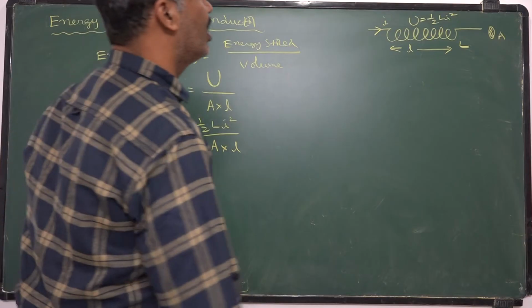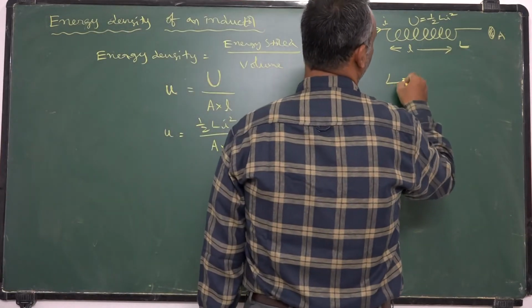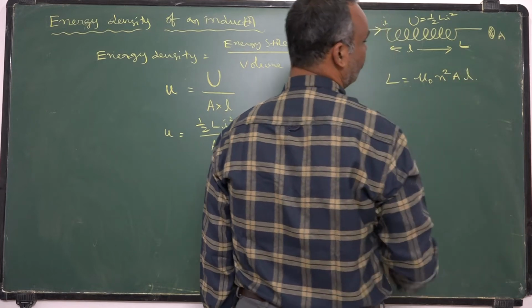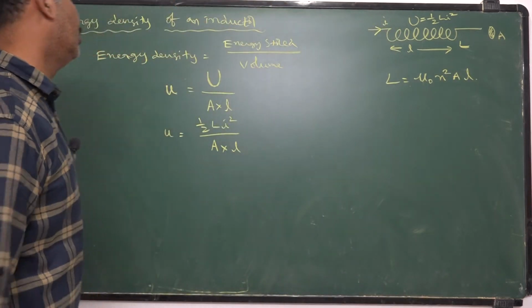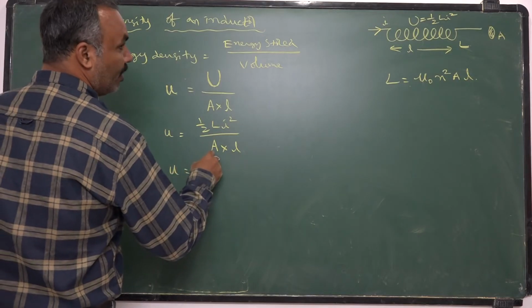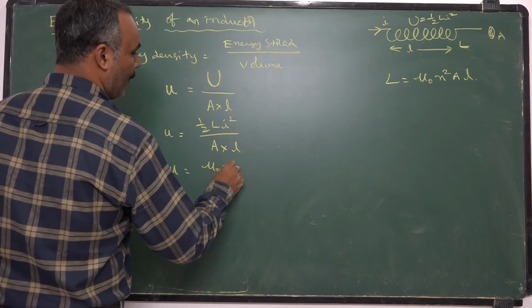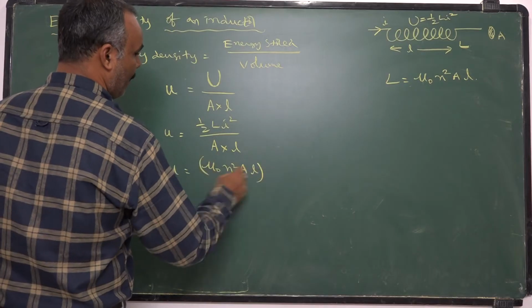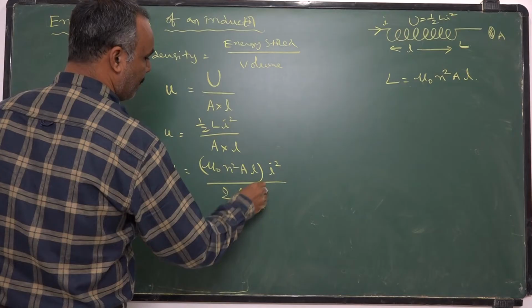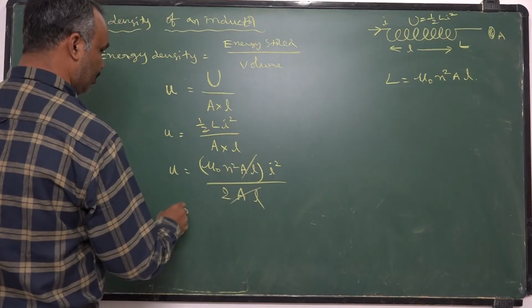Already we calculated an expression for self inductance, mu 0 n square Al. So if I substitute it here, energy density is given by, in the place of L, mu 0 n square Al into I square by 2 Al. Al gets cancelled.